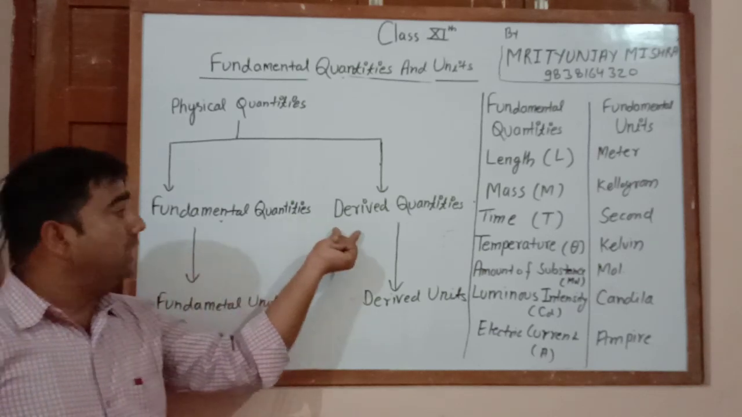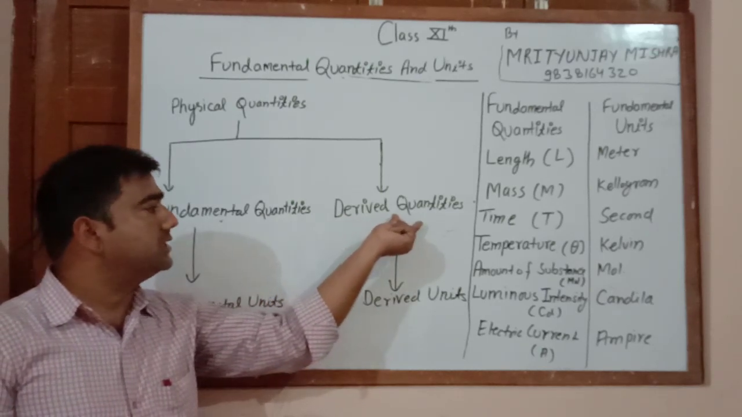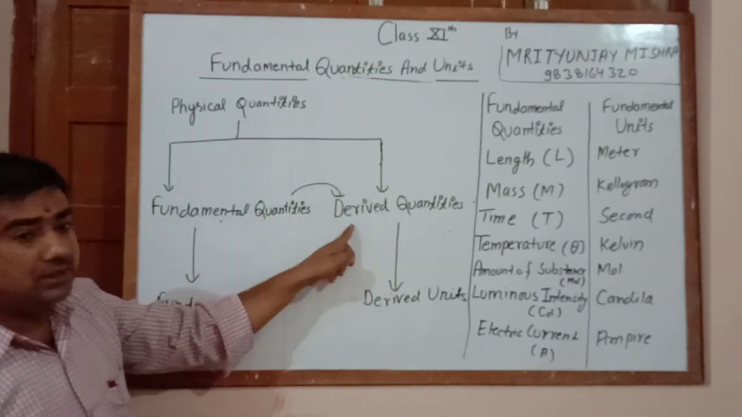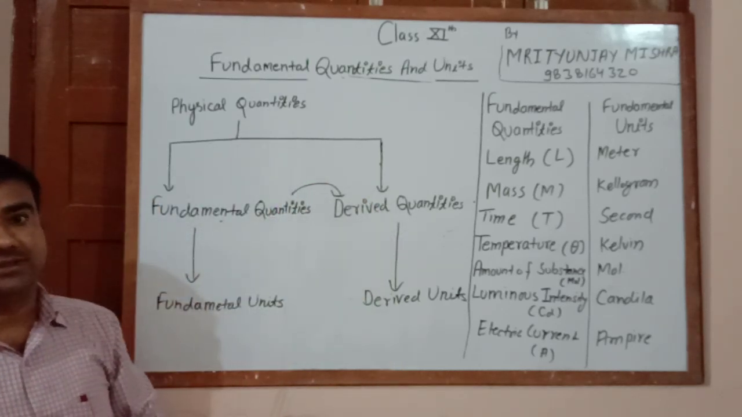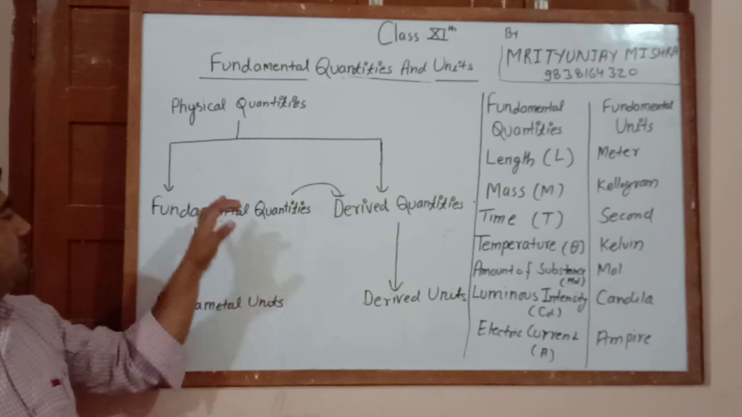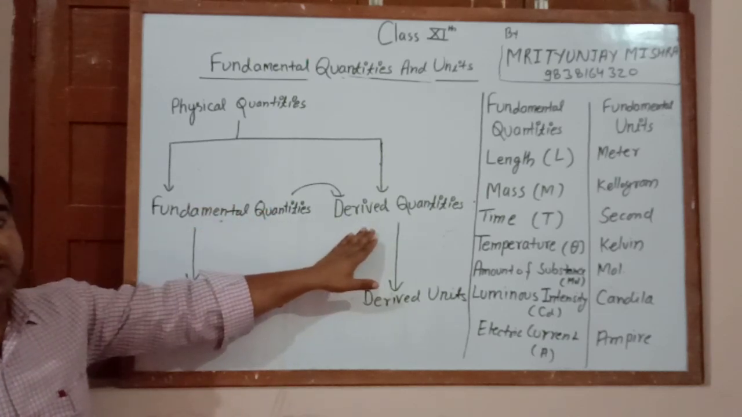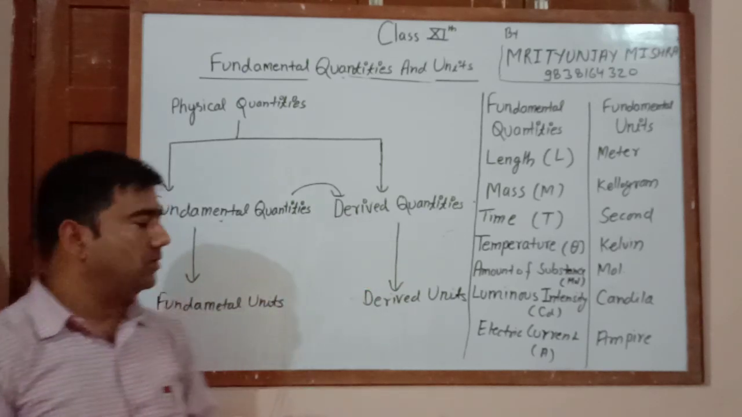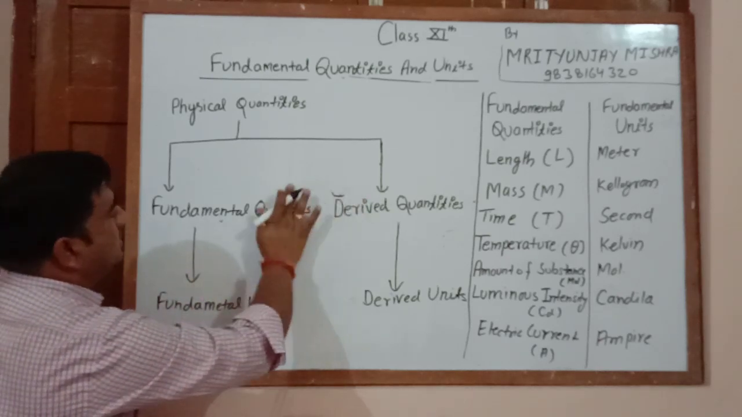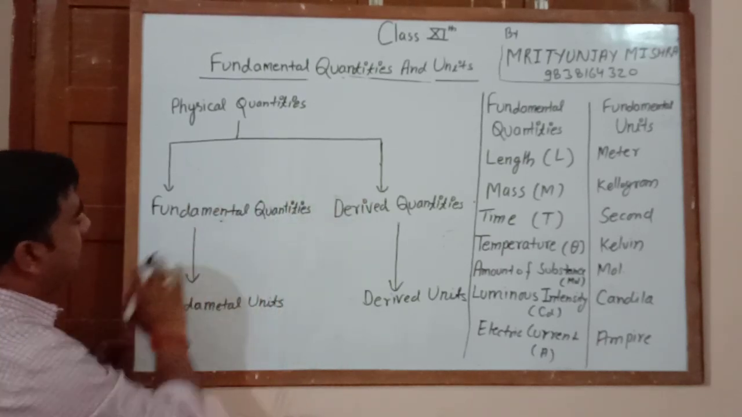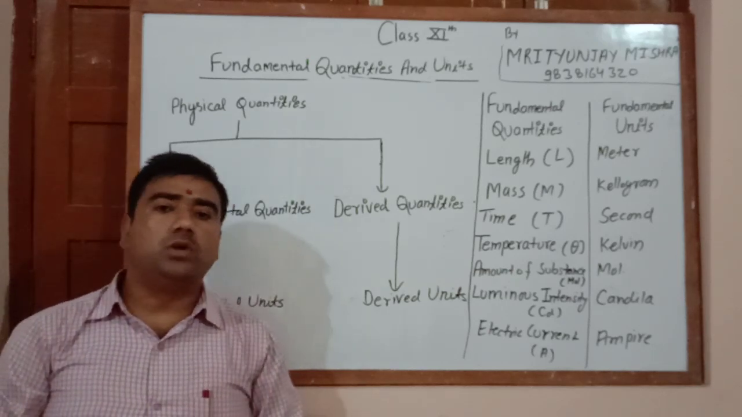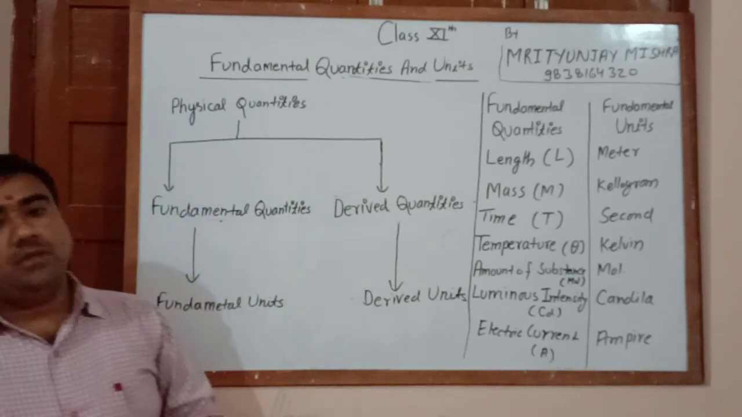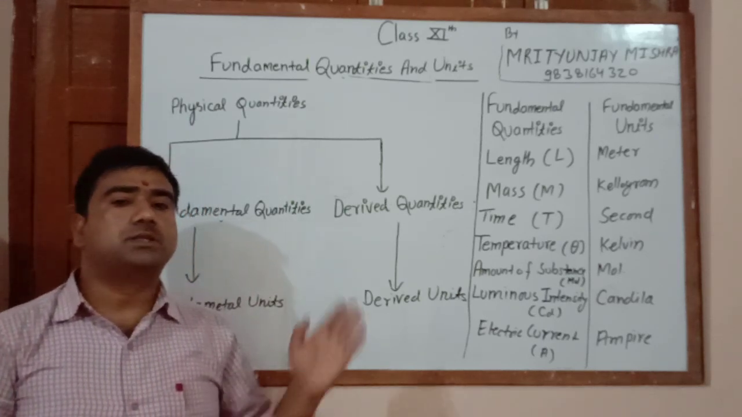And derived, from the word it is clear, derived comes from the fundamental. जो फंडामेंटल से आती हैं वो क्या कहलाती हैं? derived कहलाती है. So I think it is clear what are the fundamental and what are the derived. And now there are seven fundamental quantities. There are only seven fundamental quantities, which we will know about after some time.